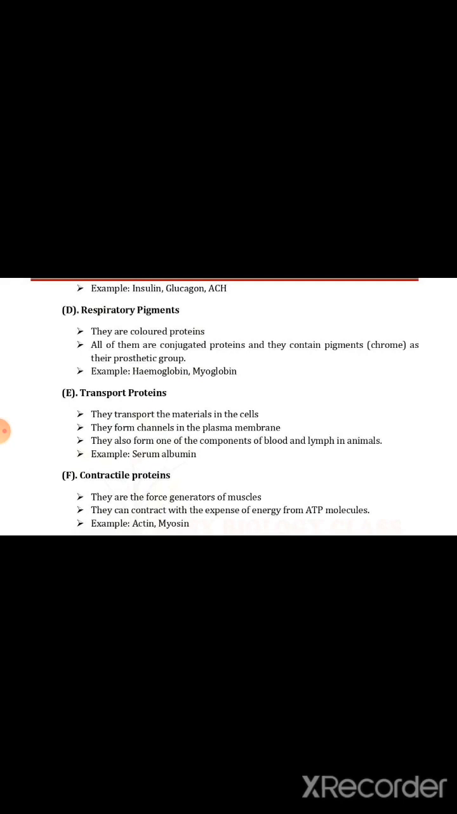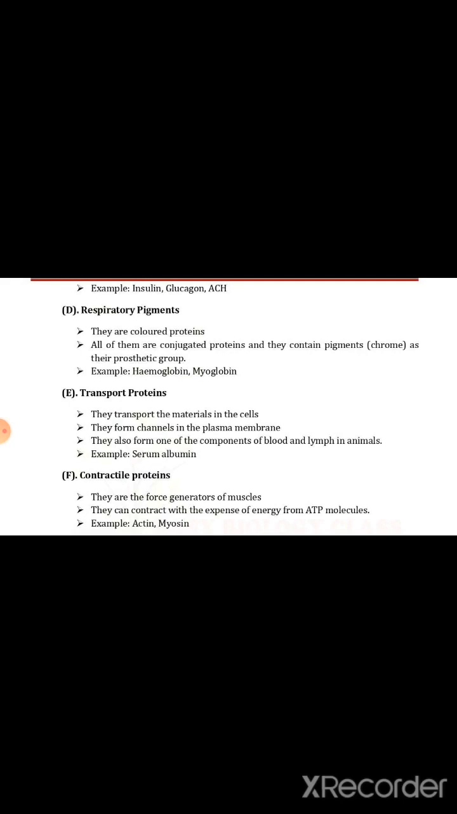Next one is transport protein. What will be the function of that protein? Obviously, transport of elements or nutrients or food for the body. They transport material in the cells. They form canals in the plasma membrane. They also form one of the components of blood and lymph in animals. For example, serum albumin. Then next one is contractile protein. They generate force in muscles. They can contract with the expense of energy from ATP molecules. For example, actin and myosin.